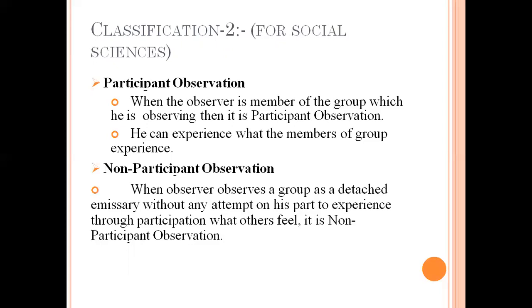Non-participant observation: when the observer observes a group as a detached emissary without any attempt on his part to experience through participation what others feel. It is non-participant observation. So when the investigator or observer is no longer a member of a group and is standing on one side and silently observing the other group without being a member of that group, this is known as non-participant observation.